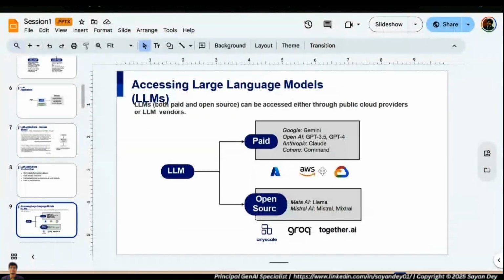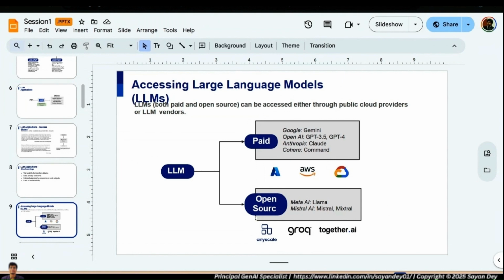So this is just to focus on this section: how do we go and access these models? All the paid models we can either access through their own developer platforms, or through the cloud platforms. The major cloud platforms we are discussing here are Azure, where we will be able to exclusively access the OpenAI models. So all the OpenAI models are exclusively available within Azure. Within Azure, you will not have Anthropic or other models.